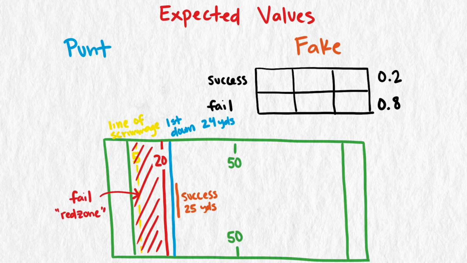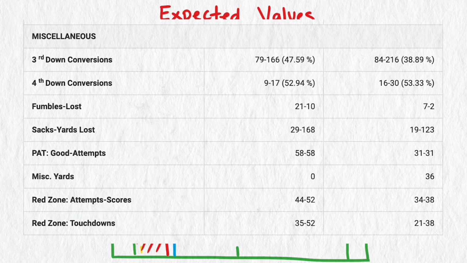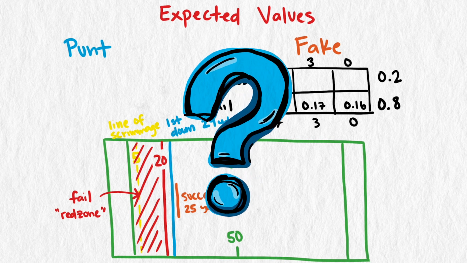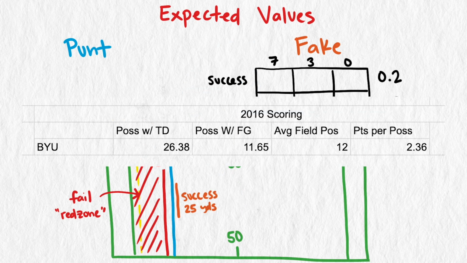We can use some red zone statistics to get reasonable probabilities for Boise State. They had 52 red zone appearances that year, scored a touchdown on 35 of them, a field goal on 9, and had no points on 8. That gives us probabilities of about 67%, 17%, and 16%. If BYU is successful on the fake, we've assumed they end up at the 25-yard line. What's their probability of scoring? For the season, BYU scored a touchdown on about 27% of their possessions, a field goal on about 12%, but their average field position was much worse than the 25.